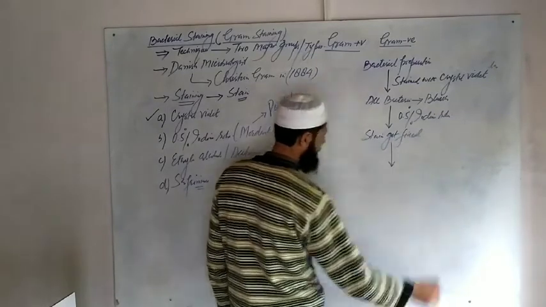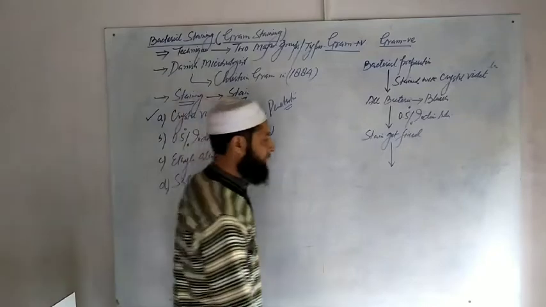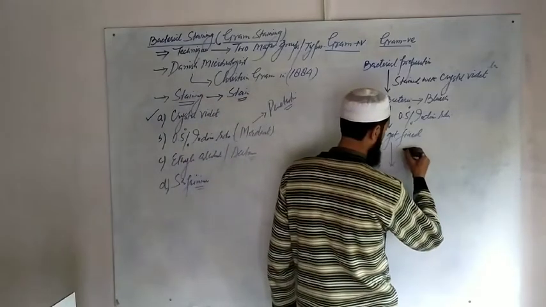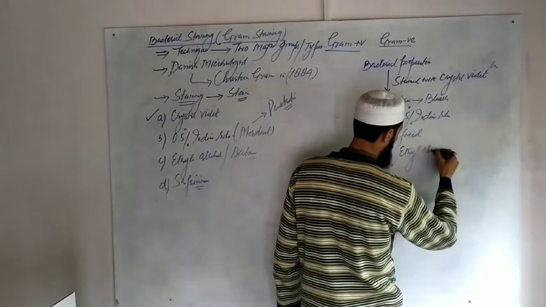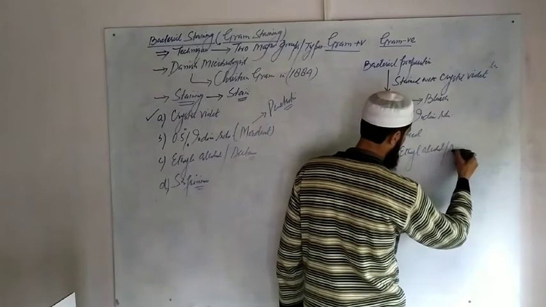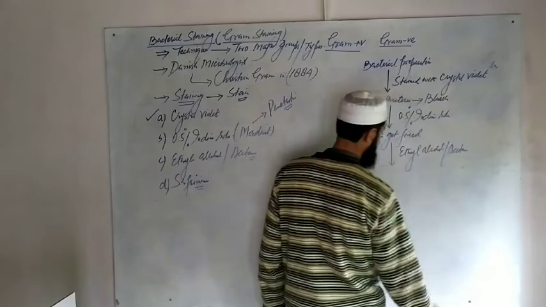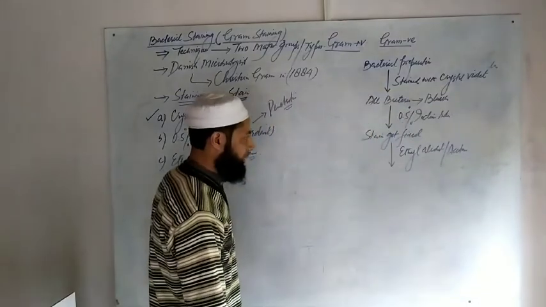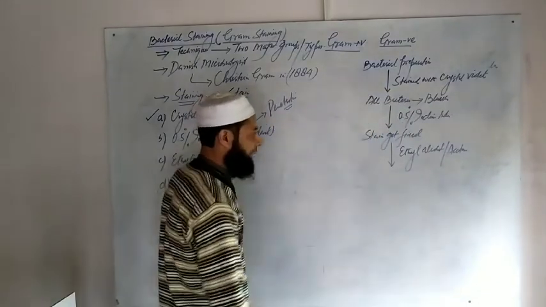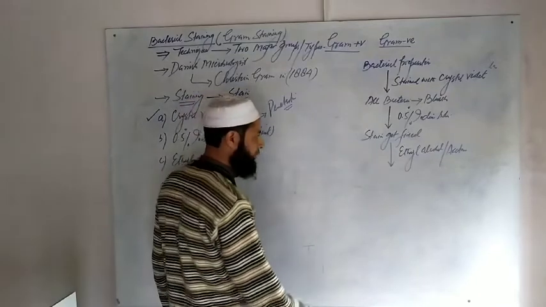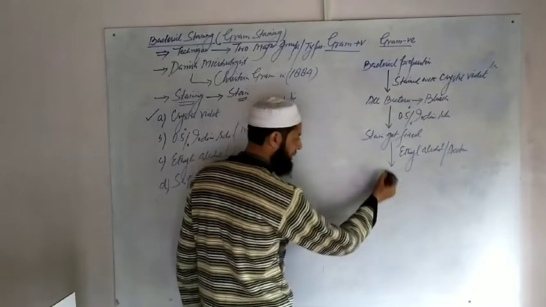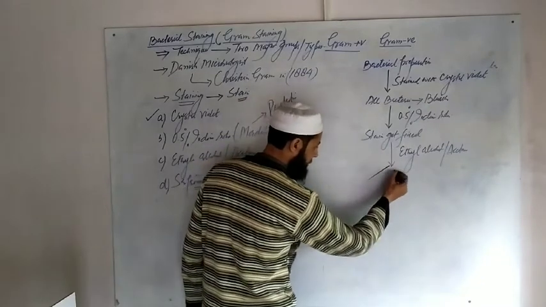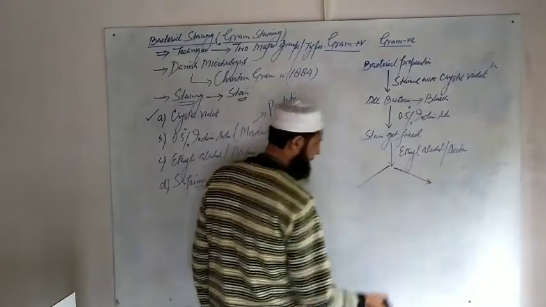After that, we wash the slide with ethyl alcohol or acetone. When we wash the slide containing this fixed bacterial preparation, two groups of bacteria get separated.